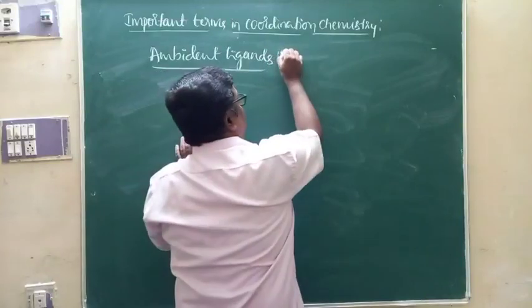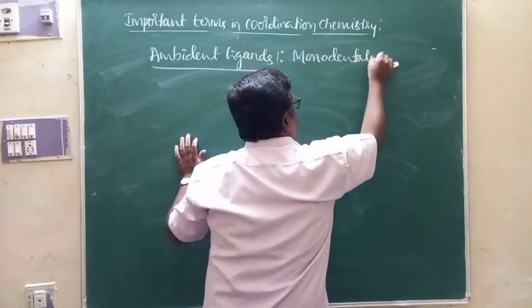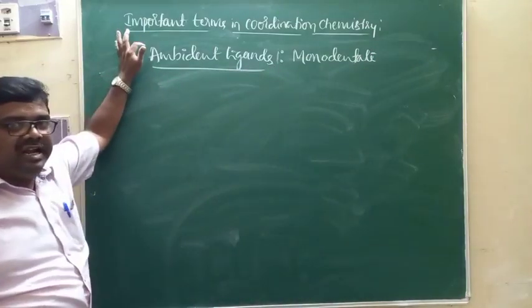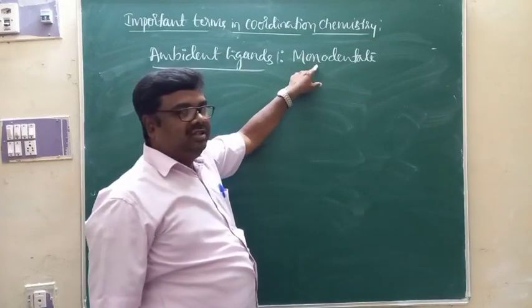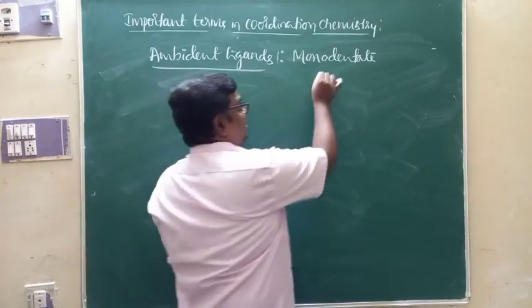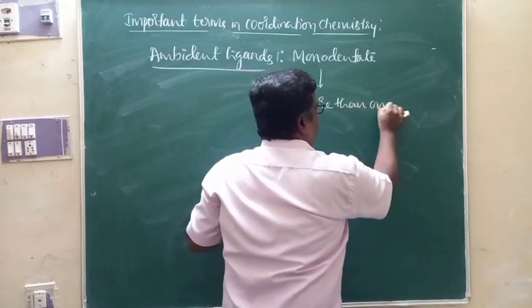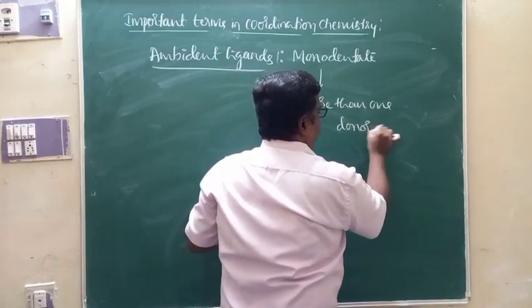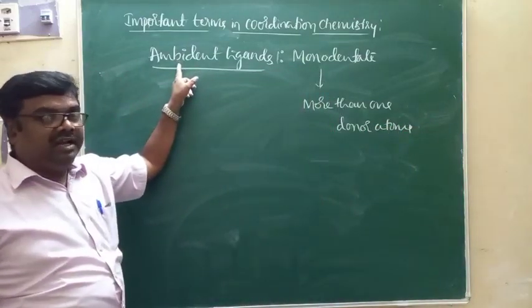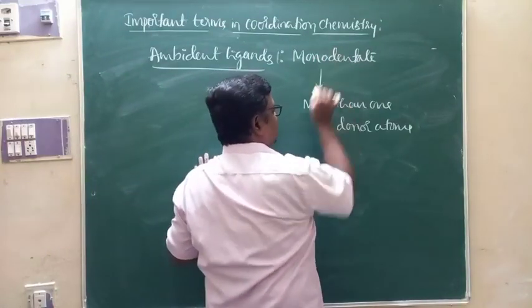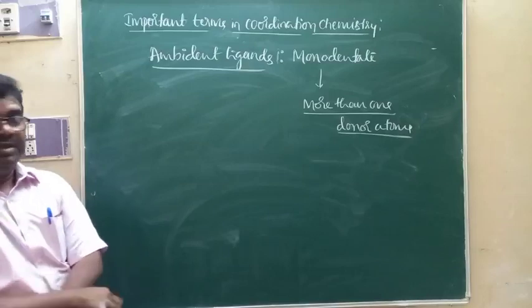But ambident ligands are basically monodentate ligands. Even though they are monodentate ligands, they contain more than one donor atom in their molecules.